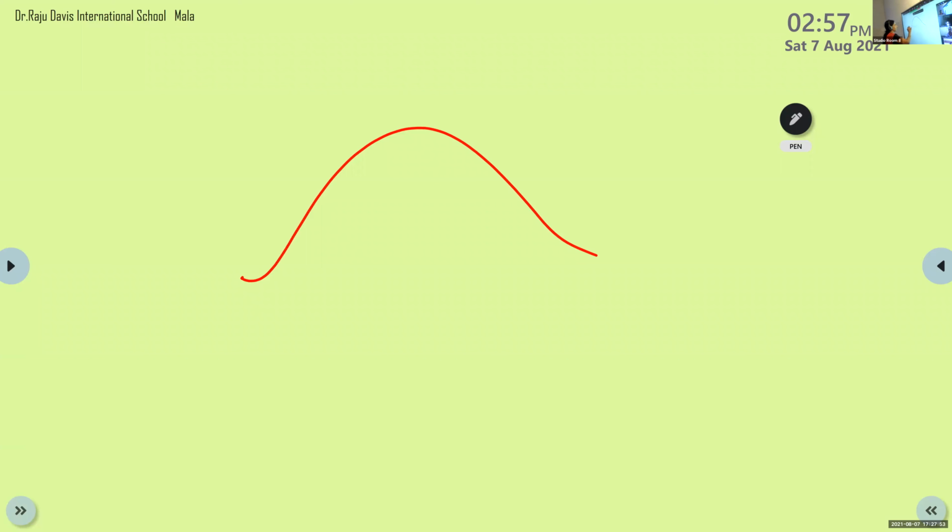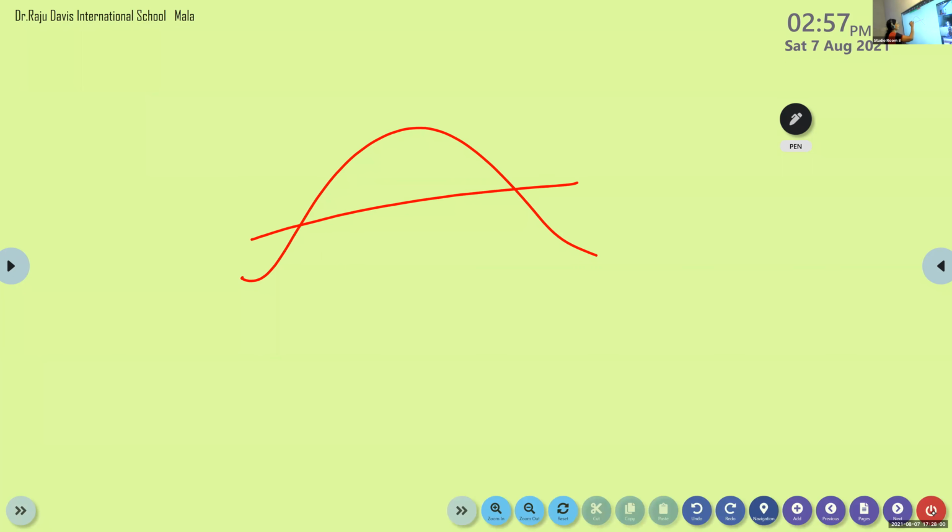Suppose this is a curve. If the line is like this, it is passing through it, isn't it? Instead of that, what do we say here? A line which touches the curve at one point. That is called a tangent. It will touch the given curve at only one point. If it is touching at more than one point, it is not a tangent.